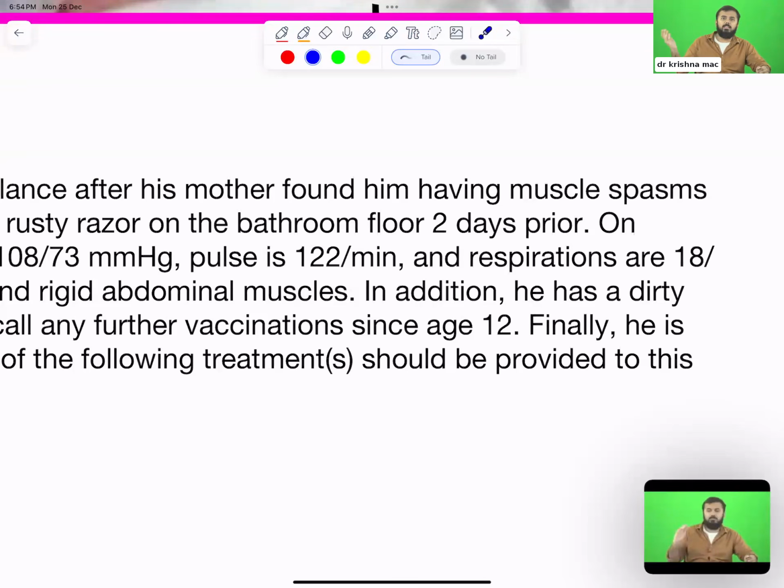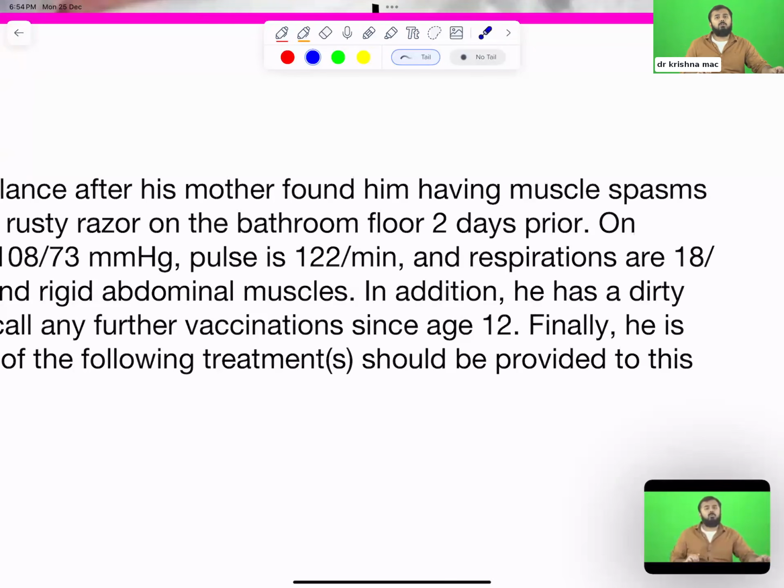After 10 years again you have to take the booster dose. So if I got an injury, the doctor will ask the first question, did you finish taking all the vaccines? You will say yes, and he will ask when was your last vaccine. If it is 9 years or 8 years, then fine, क्योंकि 10 years तक validity होता है ना. If it is more than 10 years, then it is a problem, you have to take a vaccine again.